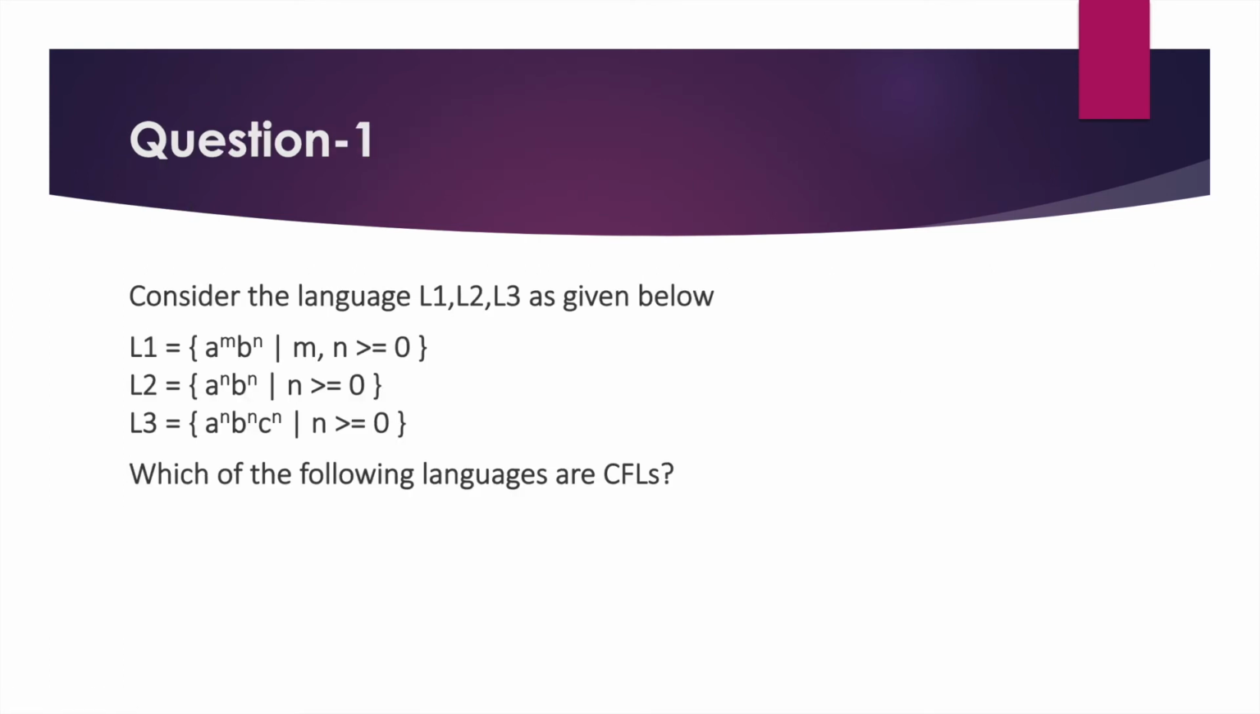Let's see a few questions to understand the concepts we have learned so far. The first question is, we have been given three languages and we have to tell which are context free languages. The first language is a^m b^n, so the number of a's must be different from the number of b's. This is a context free language, as we can build a pushdown automaton for it. For language 2, the number of a's and the number of b's are equal, so that's a simple question. We can just push a's and pop for the b's. So this is also a context free language.